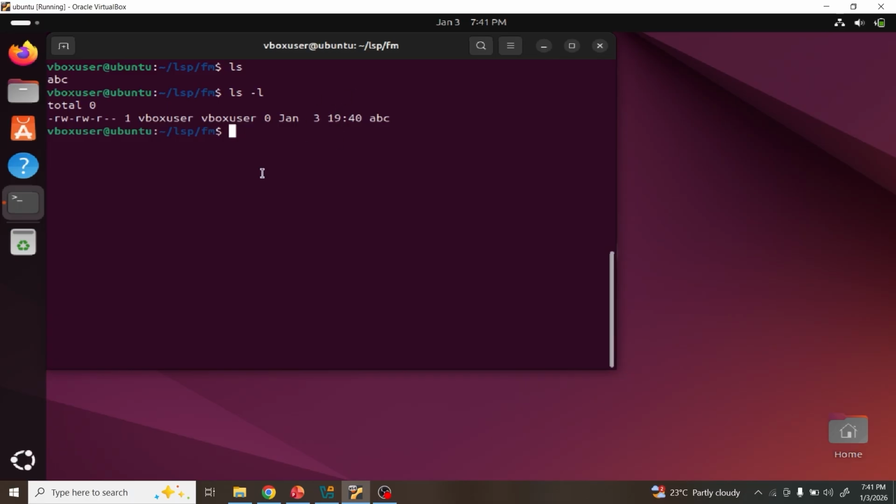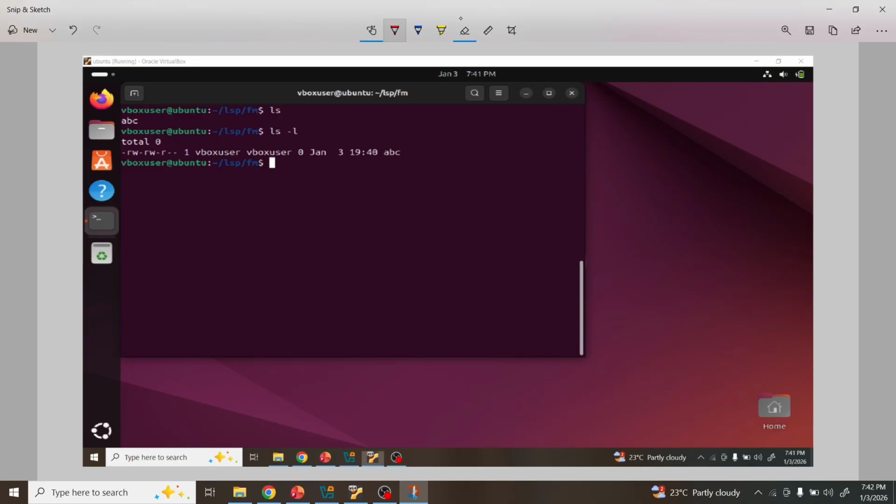Okay, first, one second. Second line, observe the second line starts with what? Second line starts with a hyphen. What does it mean? It is the symbol of the file type. Hyphen means regular file. So abc is a regular file.